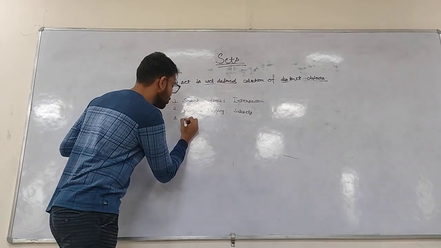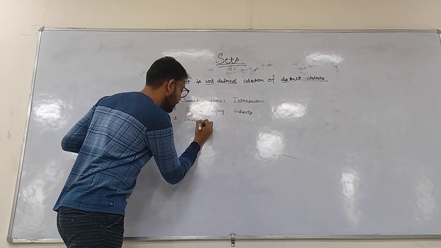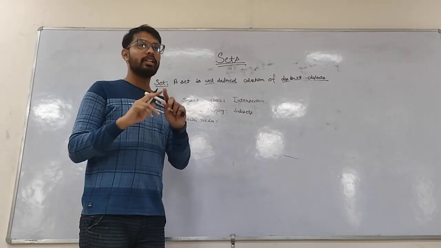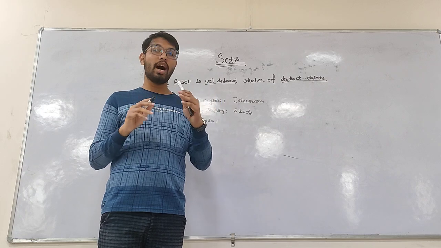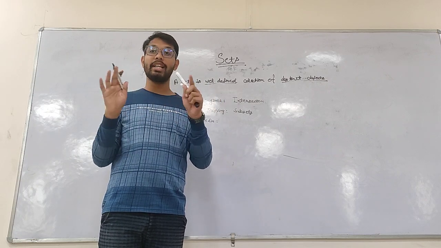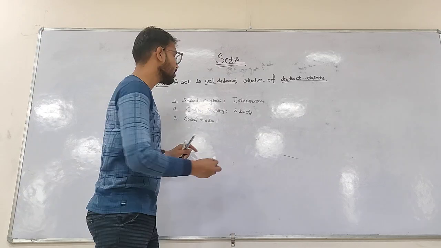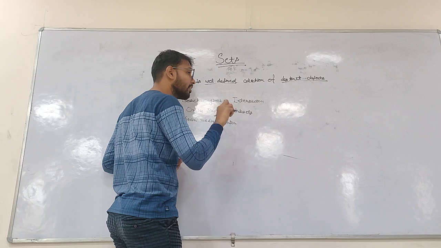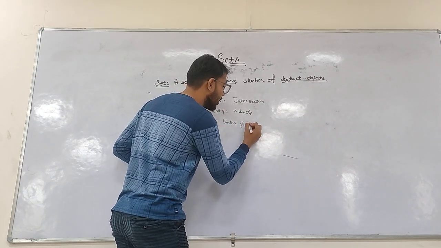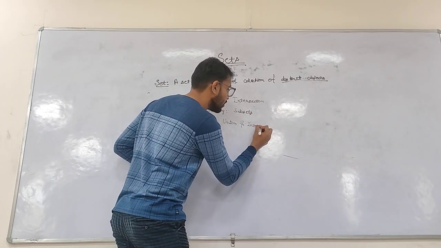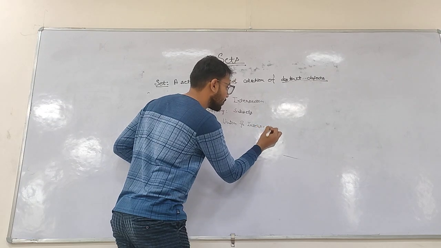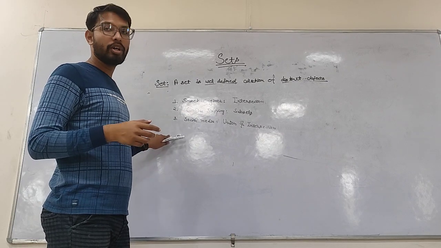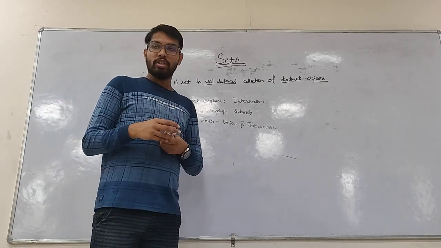And third would be social media. Everyone is on Instagram and social media, every kind of platform. You can find on the display that when you search for a person, there are mutual friends. What does it represent? Also the union, because those you have followed and he or she has also followed, and it also represents the intersection. So these are the basic three examples from your day-to-day life. So this is all about it.